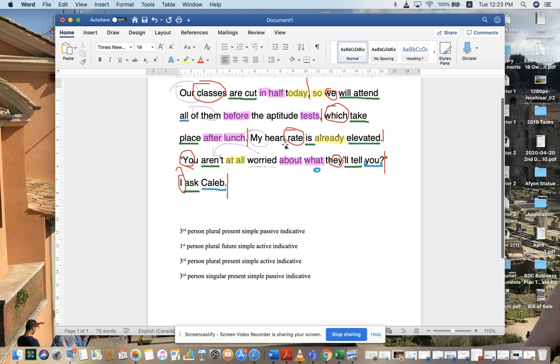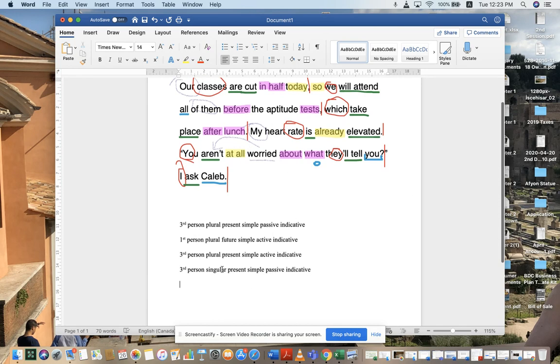I also like the way that this moves from the future, we will attend all of them, and then it switches to a present simple. And remember, we talked about present simple as statement of fact. It's pretty much just saying that, generally speaking, aptitude tests happen after lunch, okay? When we will attend all of our classes, or before we attend all of our classes.